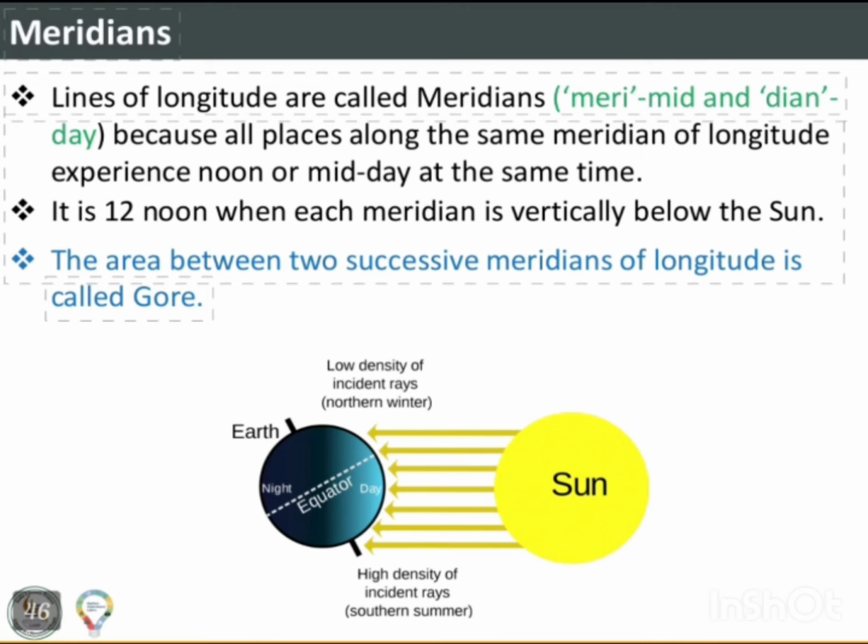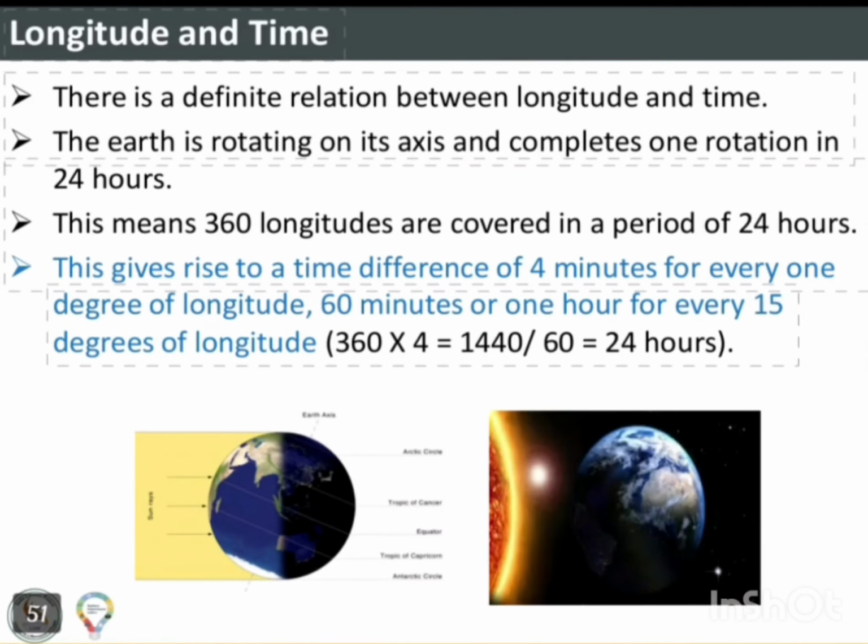Meridians. Lines of longitudes are called meridians because all places along the same meridian of longitude experience noon or midday at the same time. It is 12 noon when each meridian is vertically below the sun. The area between two successive meridians of longitude is called gore.